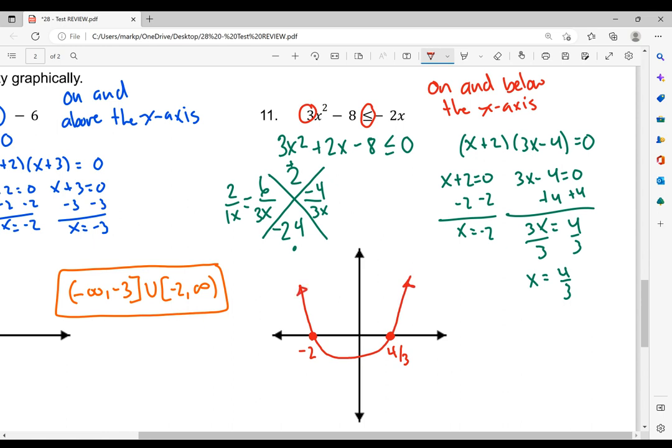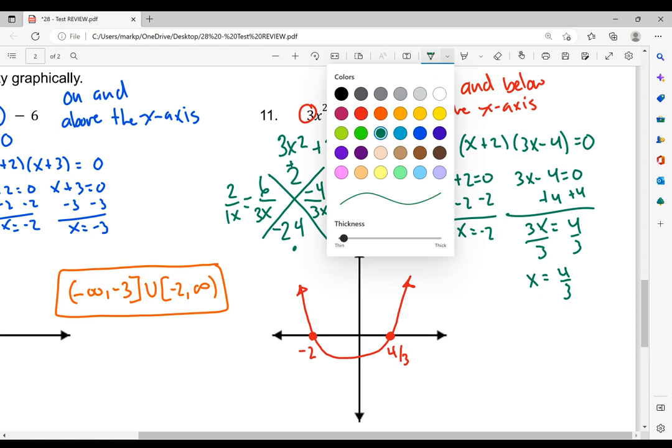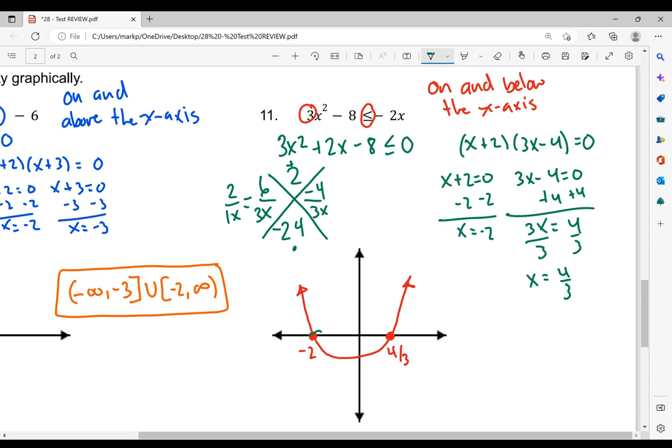Now for this one, it says, or is it below the x-axis? So where is it below the x-axis? Well, hopefully you see it's from this bottom part right here. It is on and below the x-axis. So it's a connected segment. They're not split apart. It's one piece. So it starts at -2 and it stops at 4/3. Again, there's closed circles, equal bars. So we put brackets. And this will be my solution right there. All right, let's continue moving on.